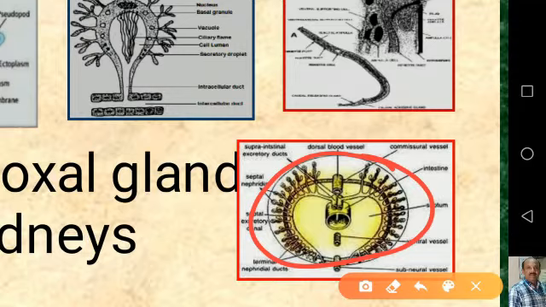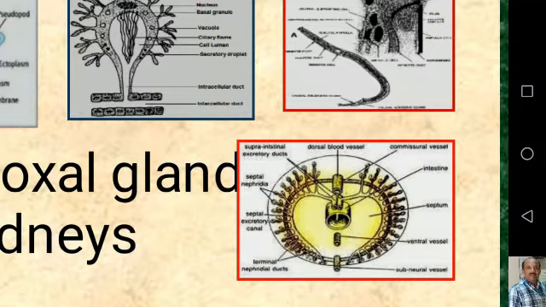At one end, a funnel-shaped ciliated cell called a nephrostome is present, which is immersed in coelomic fluid, and at the other end, the tubule opens to the outside of the body. Each nephridium is surrounded by capillaries so that as the fluid moves along the tubule, materials can be exchanged between the fluid in the tubule and the blood in the capillaries. This arrangement permits fine adjustment with regard to what is excreted and what is retained in the body fluids. So a nephridium functions both to remove nitrogenous waste as well as in osmoregulation.